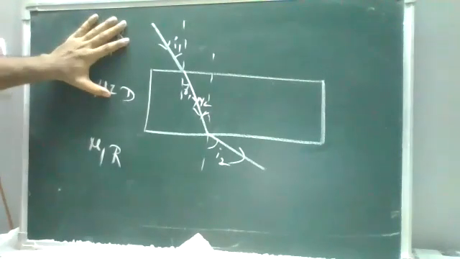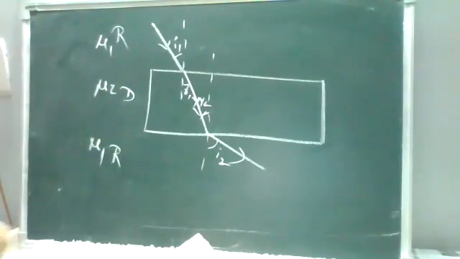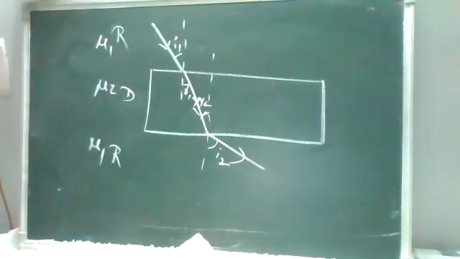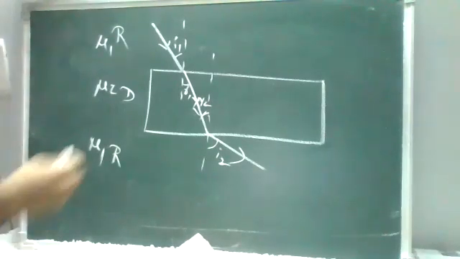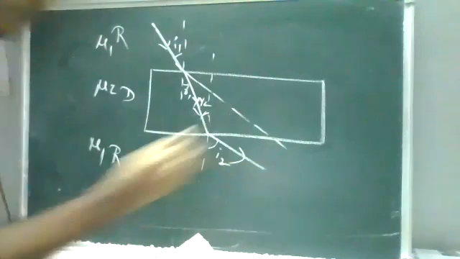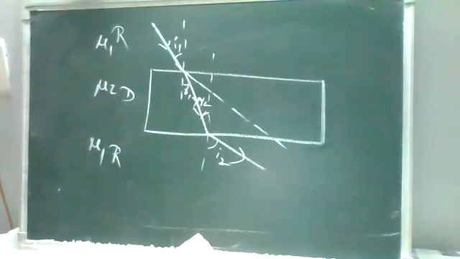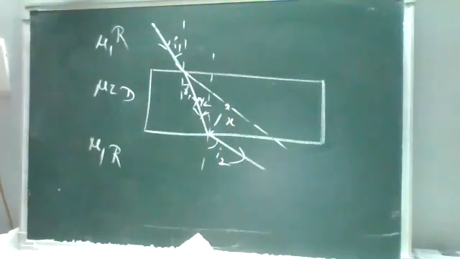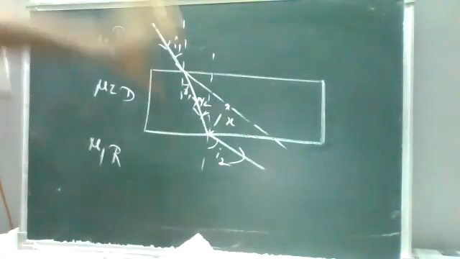When you take rarer to denser and denser to rarer, the product will be 1. That's one case. But when you draw the object's position and the ray through a threshold point, you see that the two rays look parallel, but there is a shift between these two. This shift is nothing but the lateral shift. I'm taking a perpendicular point, so this is x. This shift I'm going to find.